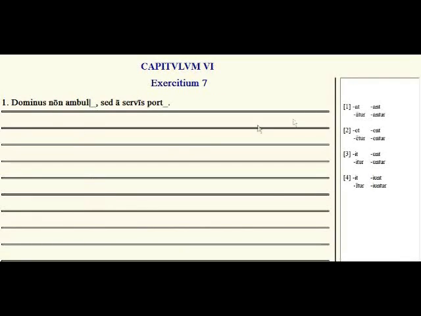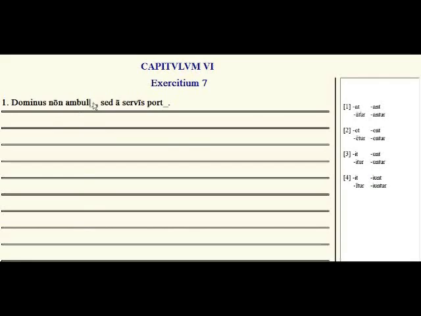Here we have active and passive. In the passage we didn't get to this, but let me quickly explain. We have ought and aunt. Let's say that we have the phrase ambulat or laudat. Laudat, he praises. Laudant, they praise. Laudatur, he is praised. Laudantur, they are praised. So active and passive. He praises, he is praised. The subject does the action, the subject receives the action when you have the tur ending.